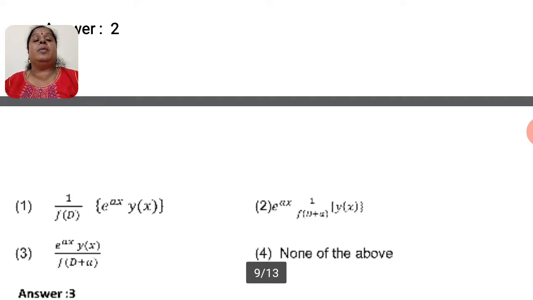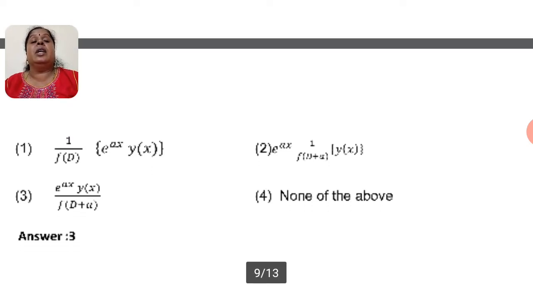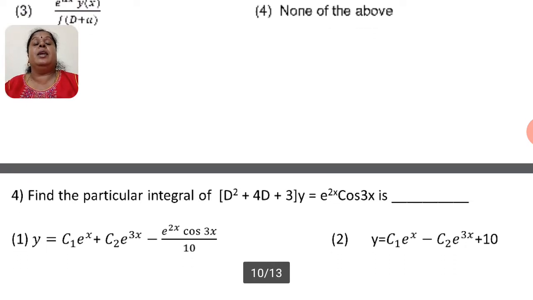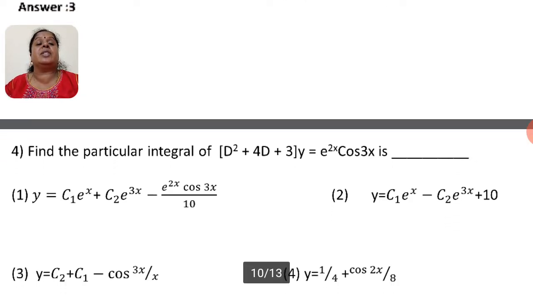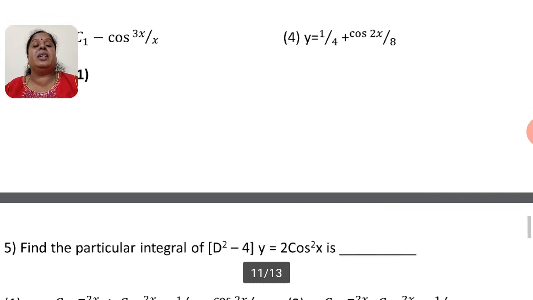And the third problem will be, what is the formula of the particular integral of e to the power of ax into v of x? Here also I have given 4 choices. Out of these 4 choices, the third one will be the answer. Fourth question, find the particular integral of D square plus 4D plus 3 into y is equal to e to the power of 2x into cos 3x. Having 4 choices, out of 4 choices, one will be the answer.